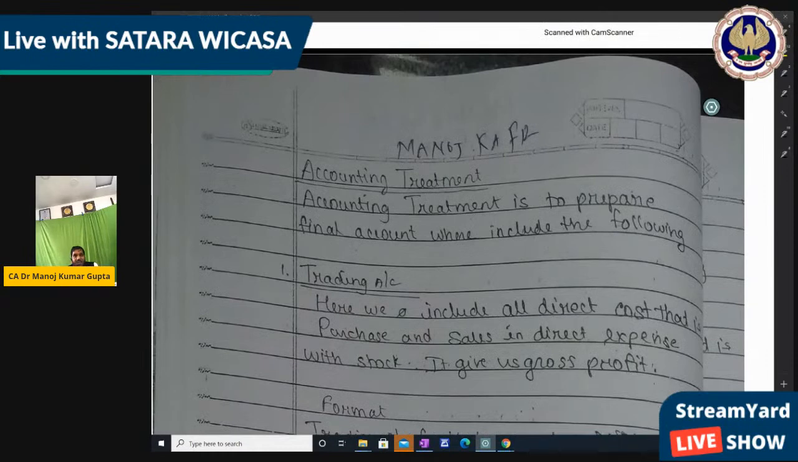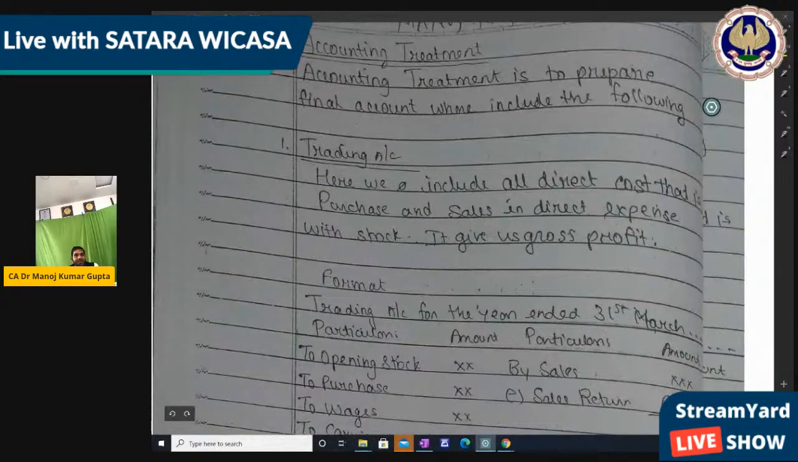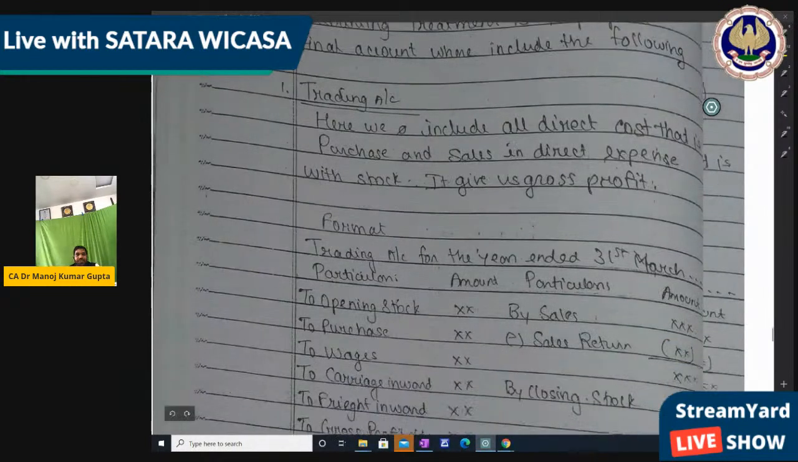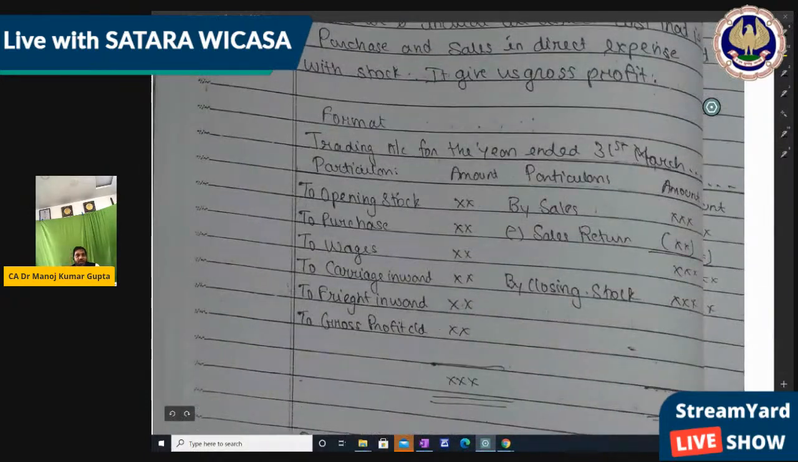Accounting treatment is preparing the final account, which includes the following things, that is trading account. Here we include all direct expenses, direct cost, purchase and sales, indirect expenses with stock. It gives us gross profit, right? फिर उसका एक फॉर्मेट बना दिया छोटा सा जिसमें कौन कौन सा आइटम आएगा.